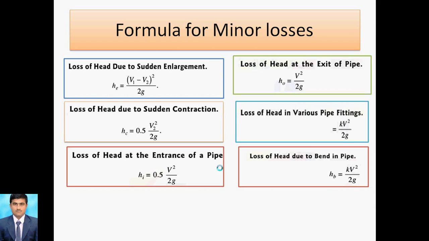The next formula is loss of head due to bend in a pipe, that is HB equal to kV square by 2g. Here also HB is the head loss due to bend, k is the coefficient of bend, V is the velocity at the bend side, and g is 9.81. So these are the minor loss formulas. These are the important formulas for computing the head loss.